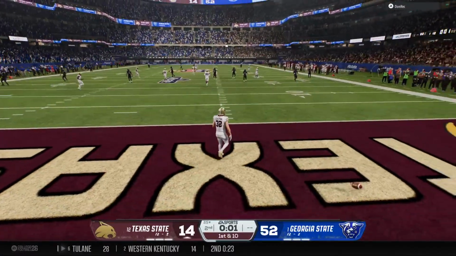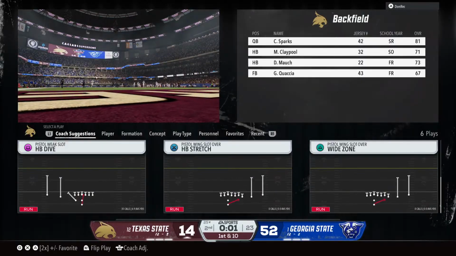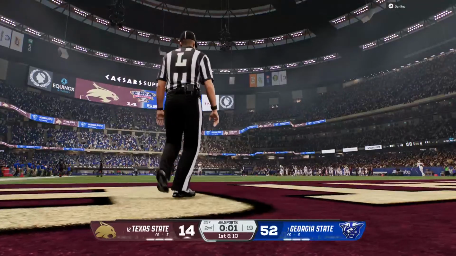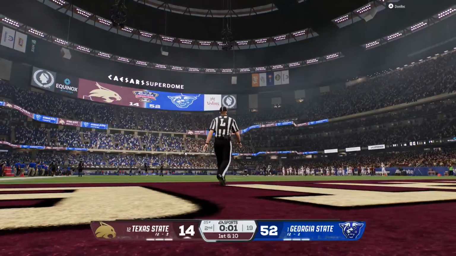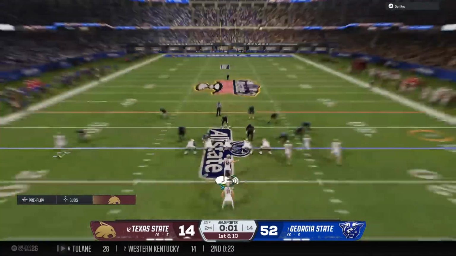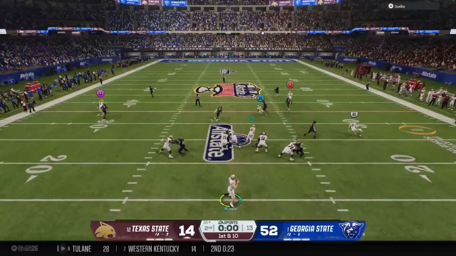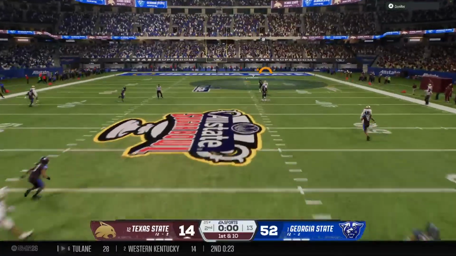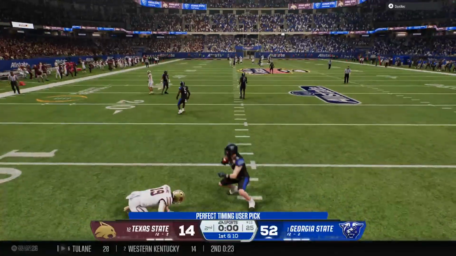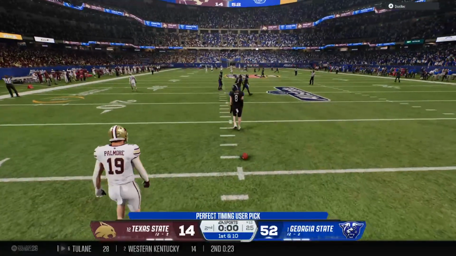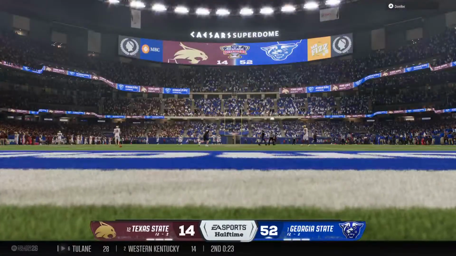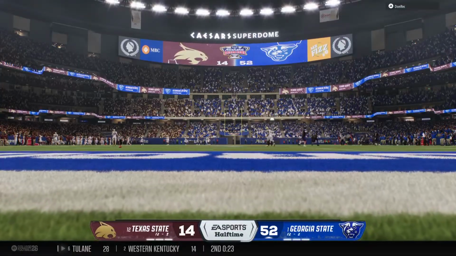And it comes out to the 25. No return attempted there. One more play before they head to the locker room. On first and 10, they'll look to throw it. He's looking deep down the middle. He's picked for a third time tonight. And he'll be brought down as time runs out here in the first half. And that will do it for the first half here. Kevin Connors now has our halftime update.